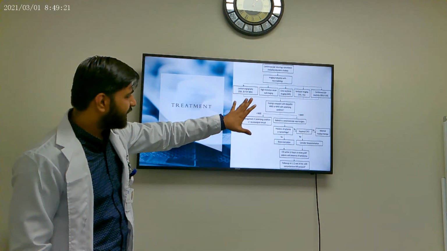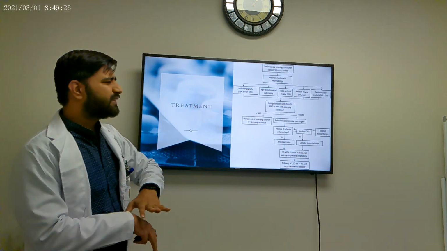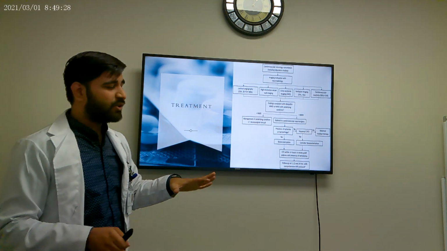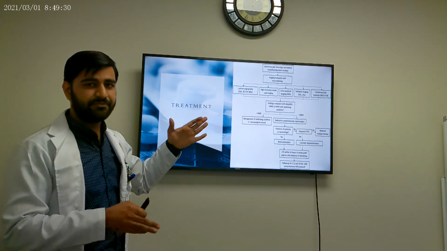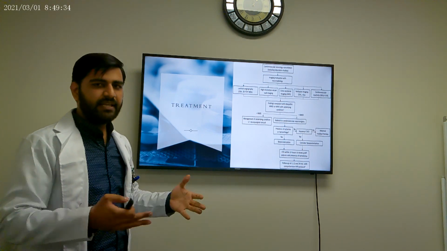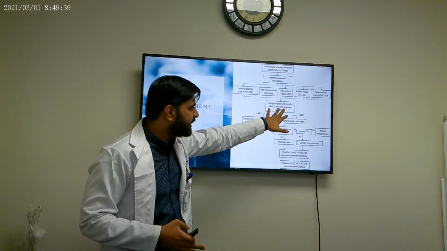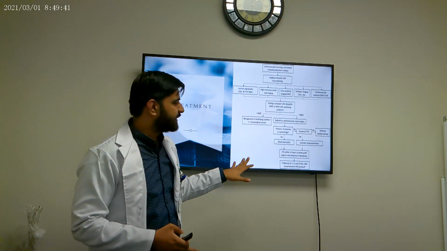Now this is the treatment plan. As we discussed, there is a comprehensive imaging panel that we have to do. Also, there are a lot of blood tests they have to do because it is associated with so many diseases. And the first thing we have to do is differentiate between Moya Moya syndrome and Moya Moya disease. So blood tests and imaging will tell us whether it is MMD or MMS, with an associated underlying condition.